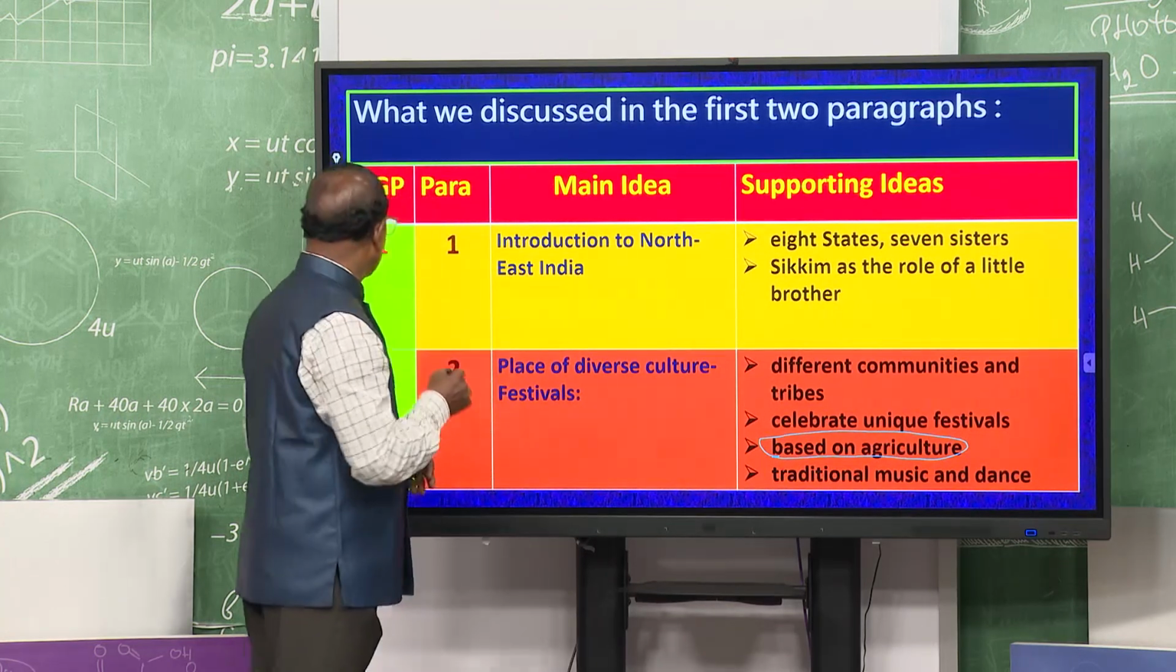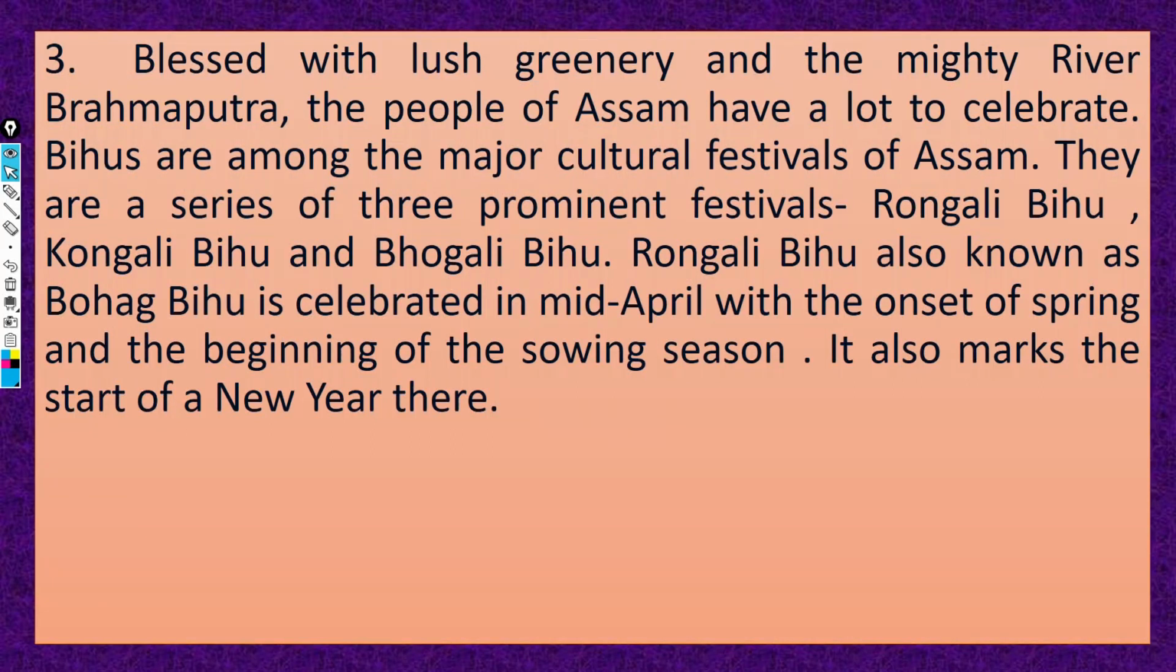So, let us go to paragraph 3 and 4, we will be discussing paragraph 3 and 4. Let me read out the first paragraph, that is paragraph number 3. You listen to me and then we will start our discussion. Blessed with lush greenery and the mighty river Brahmaputra, the people of Assam have a lot to celebrate. Bihus are among the major cultural festivals of Assam.